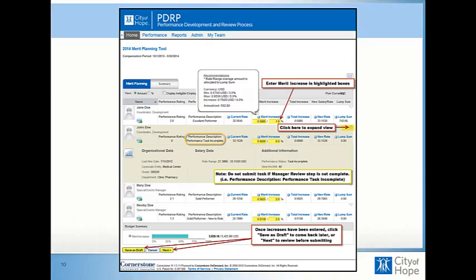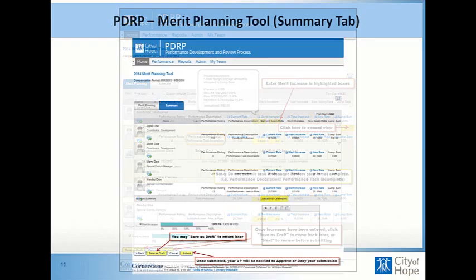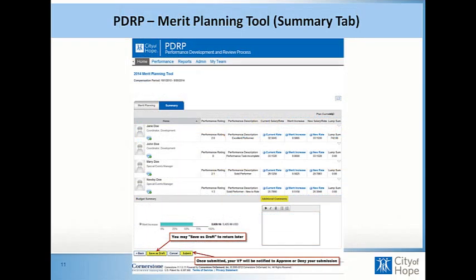All right, so if we look at the bottom of the sheet, we see the budget summary, and that updates dynamically as you're going through this tool. You have the option to save as a draft. If you want to save and come back later, it will save any changes that you've made. And if you're ready for the next page, then you just select next, and it takes you to a more simplified view, so you now see a summary. You can add any additional comments for your VP that they can view. You can also save as a draft from this page or submit. If you want to make any changes, you'll need to push back, and it will take you to the previous page.